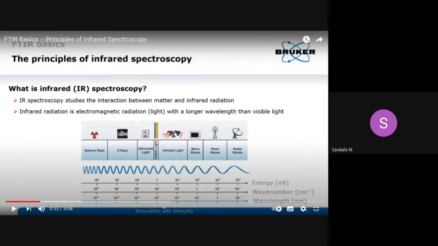The fingerprint region is composed of the rotational spectral region, where rotational energy changes are observed, whereas vibrational energy changes are observed in the functional group region. This is the difference between the two regions. The functional group region gives information about the functional groups present in the molecule, and the fingerprint region gives information about the basic nucleus existing in the molecule.